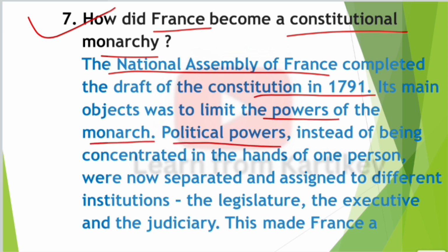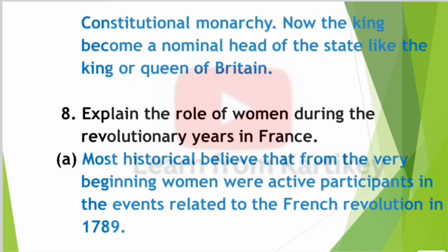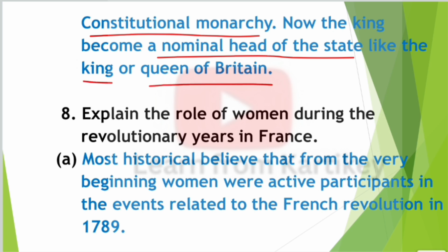Political powers, instead of being concentrated in the hands of one person, were now separated and assigned to different institutions: the legislature, the executive and the judiciary. This made France a constitutional monarchy. Now the king became a nominal head of the state like the king or queen of Britain.